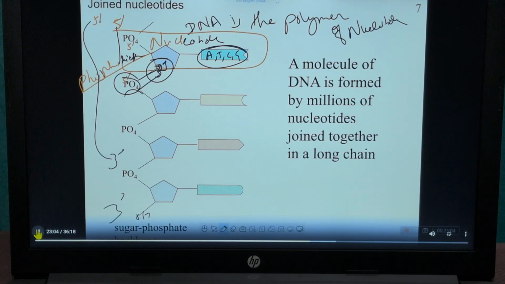Like in protein there is an N terminal and C terminal, here in DNA there is a 5 prime and 3 prime. If a hydroxyl group is present at the last, that is the 3 prime end, and if a phosphate group is present at the last, that is known as the 5 prime end. So remember this. This is a sugar phosphate, called the sugar phosphate backbone. Sugar and phosphate occur here, and this is the backbone.